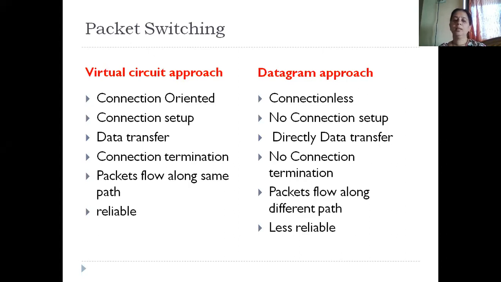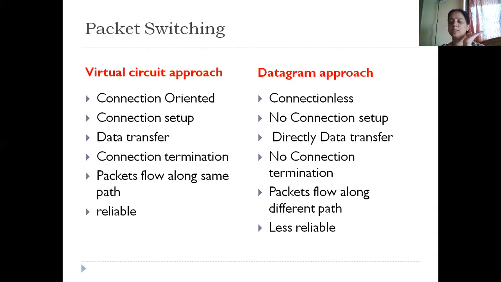Okay. Now, the virtual circuit approach of packet switching is connection oriented switching. In the sense, between the sender and the receiver, a dedicated connection will be set up and all the data will flow along it. Dedicated means exclusive. It is given only for that source and that destination. It can't be used by anybody else. Such an exclusive connection, when it is created, is called connection oriented switching. So the sender and the receiver first set up a connection so that it is an exclusive dedicated connection. Once the connection is set up, then data transfer will happen.